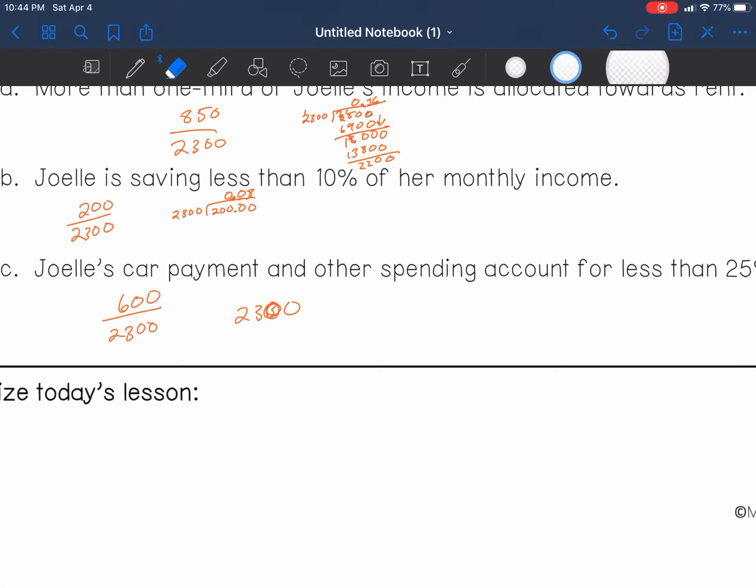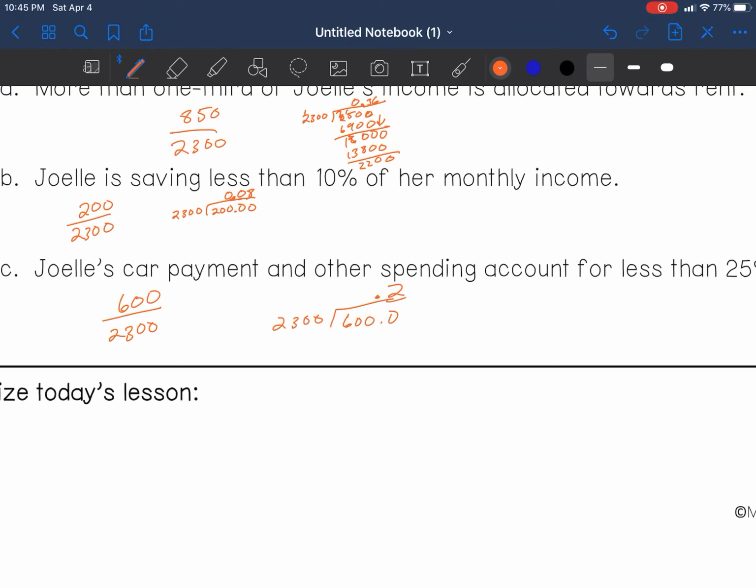2,300 into 600. Add a decimal. How many times does 2,300 go into 6,000? It'll be 2. Let me just fix that. I don't like the way that looks. 2,300 into 600.